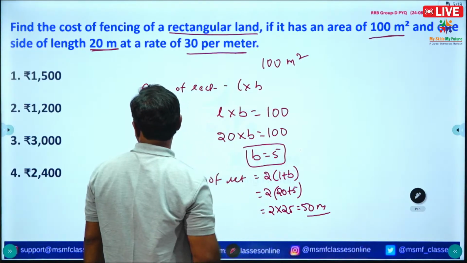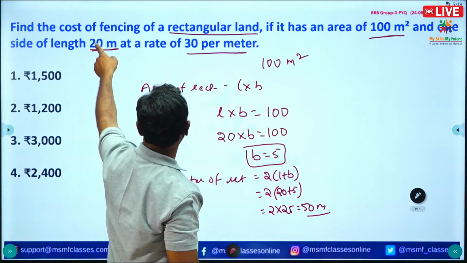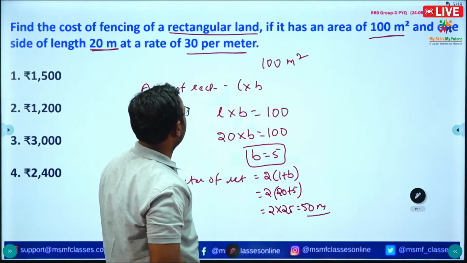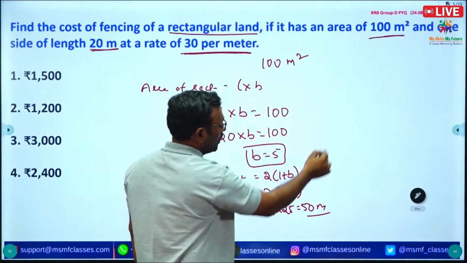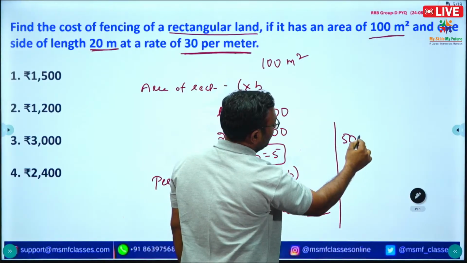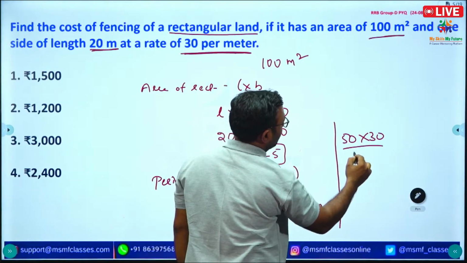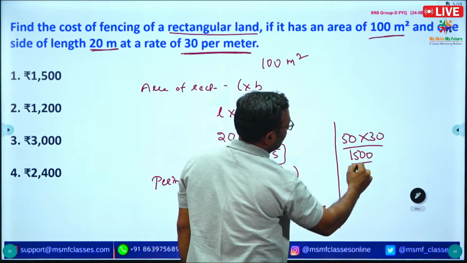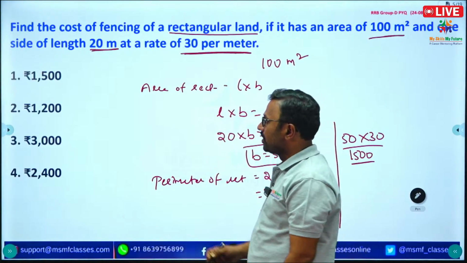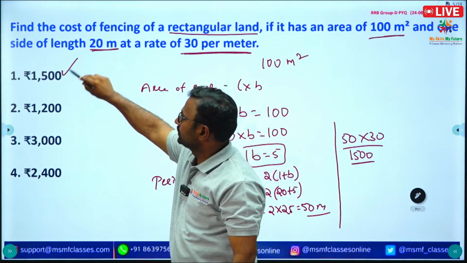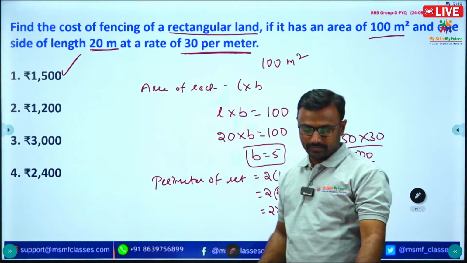And see here, what is the question? Find the cost of fencing. Okay, and it is 30 per meter. 30 per meter. Total perimeter is 50. 50 into 30 we get 1500. Okay, so 1500 is the cost of fencing. Option 1 is correct. Next.